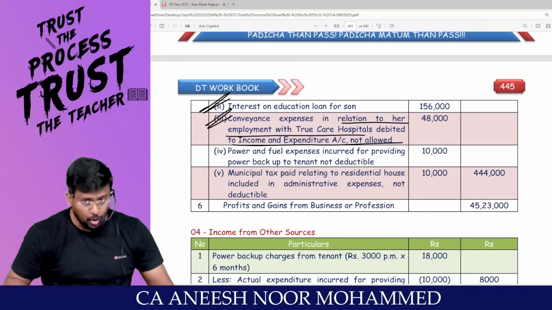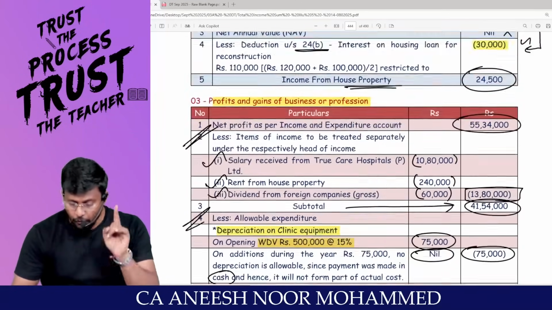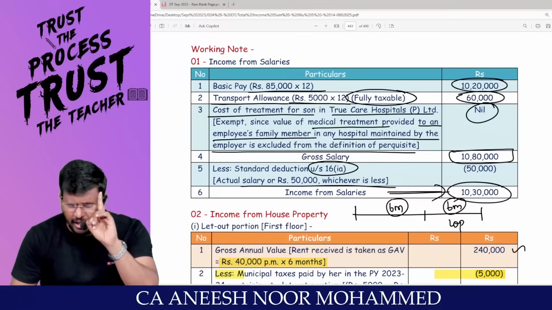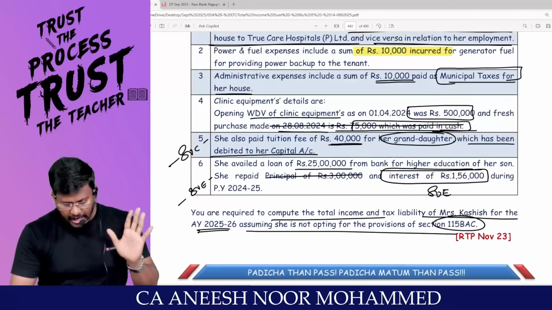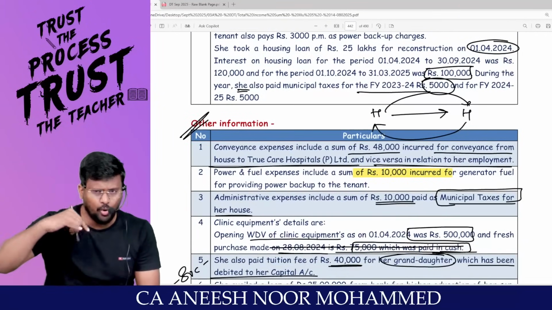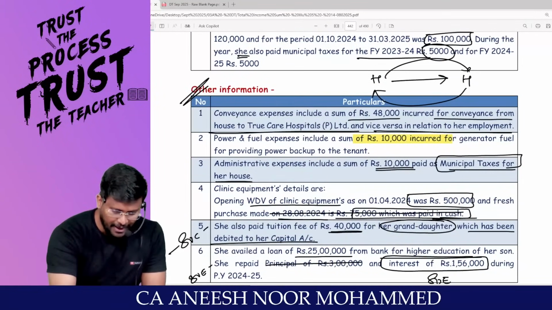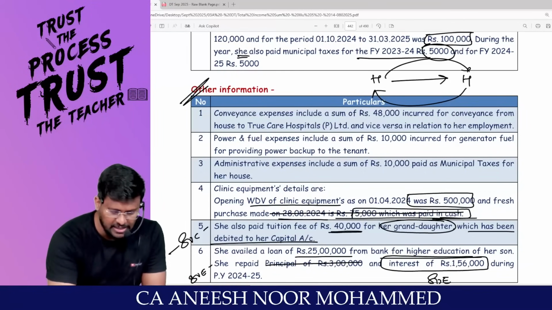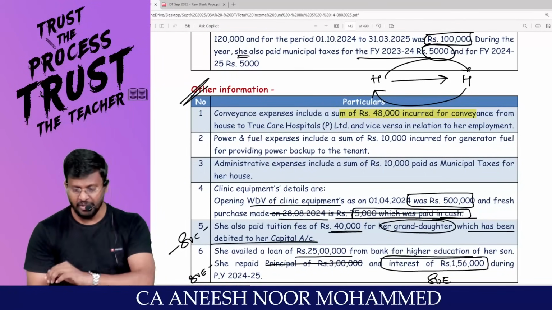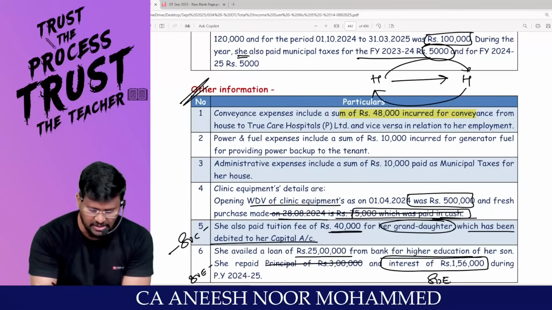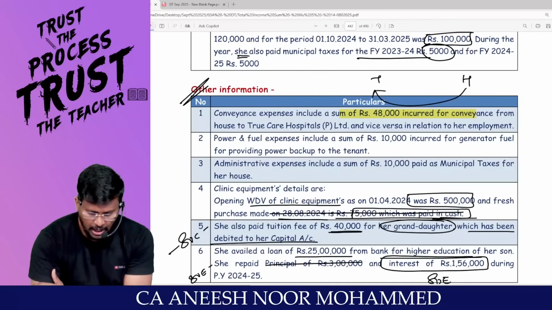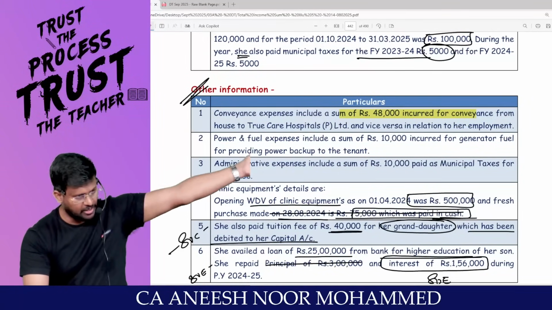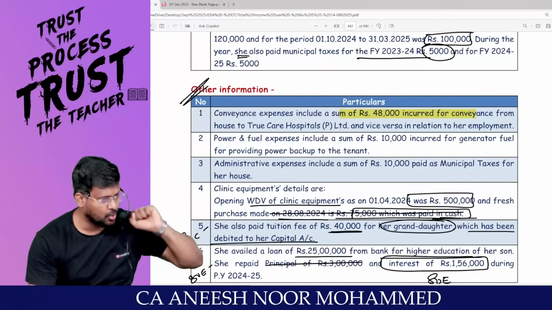Conveyance expense in relation to her employment with True Care Hospital, debited to what expenditure? Income and expenditure. Look, very, very important. This is the only twist in the question. Every student may go wrong on this point. Read. First point: conveyance expense includes a sum of rupees 48,000 incurred for conveyance from house to True Care Hospital and vice versa in relation to her employment.